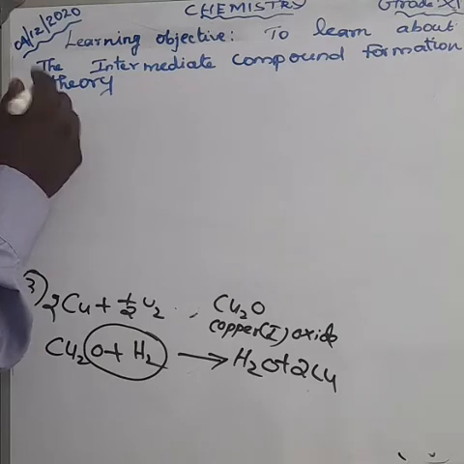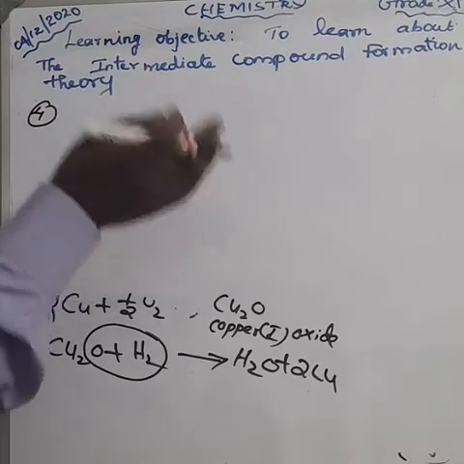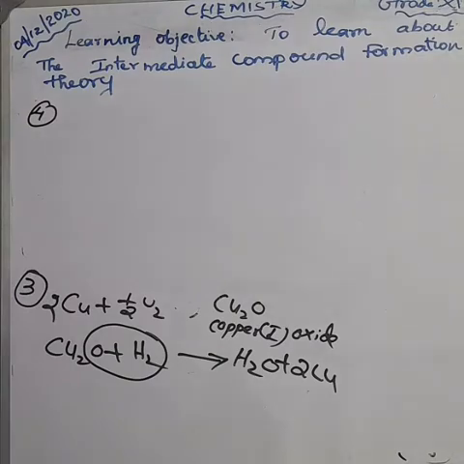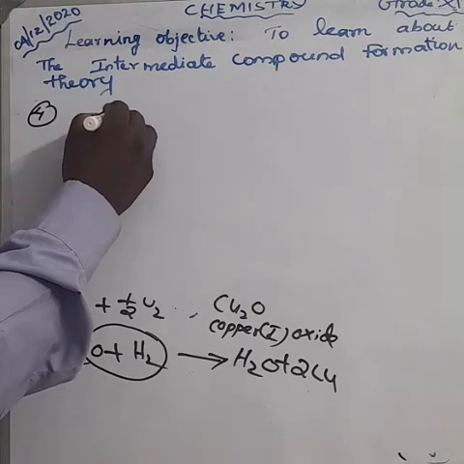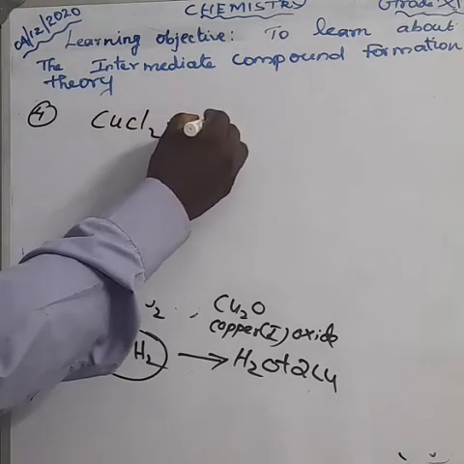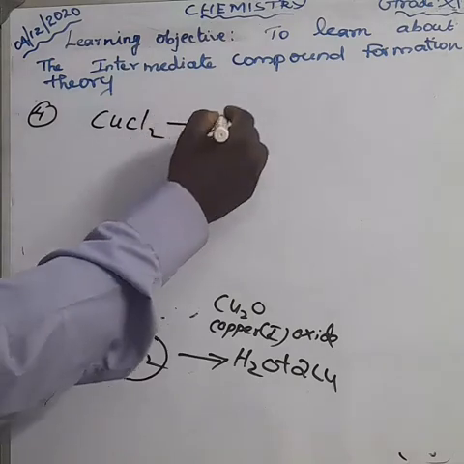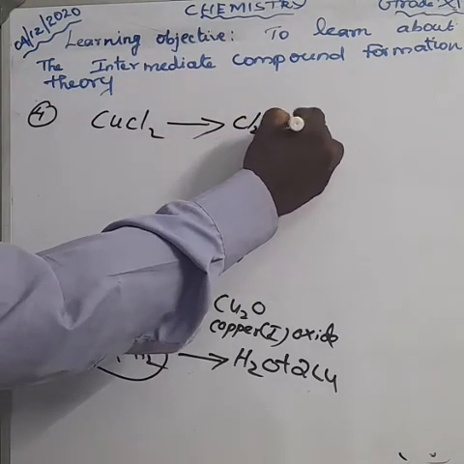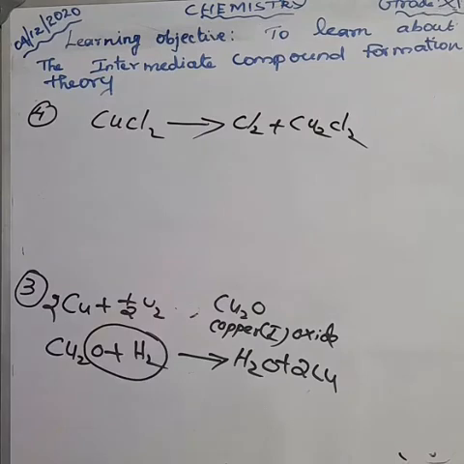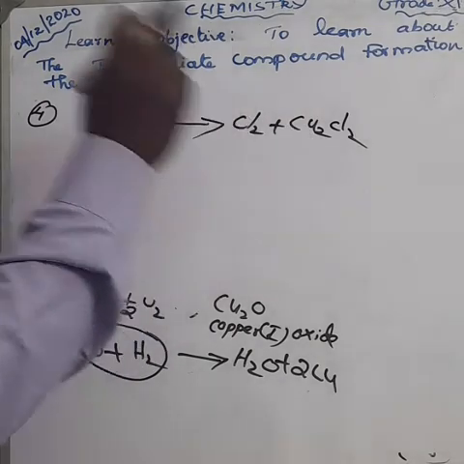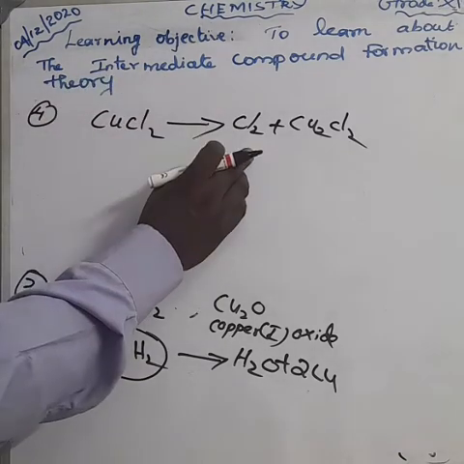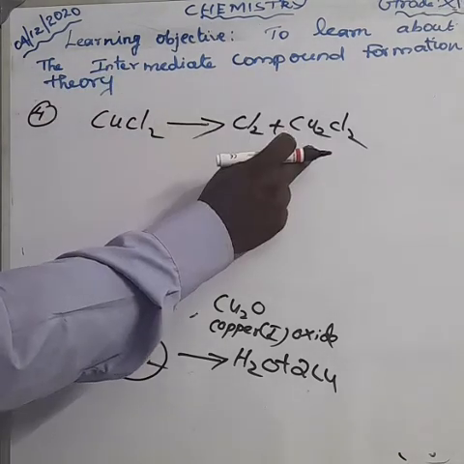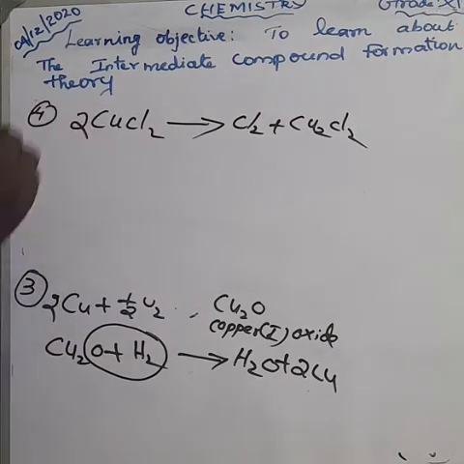What is example 4? The oxidation of HCl in the presence of CuCl2, that is copper 2 chloride. CuCl2 undergoes decomposition to form Cl2 plus Cu2Cl2. Here we should balance the equation. How much copper is there? 2 copper. Here I have only 1 copper, so make it 2 here. So how much chlorine? 4 chlorine. Now it is balanced.